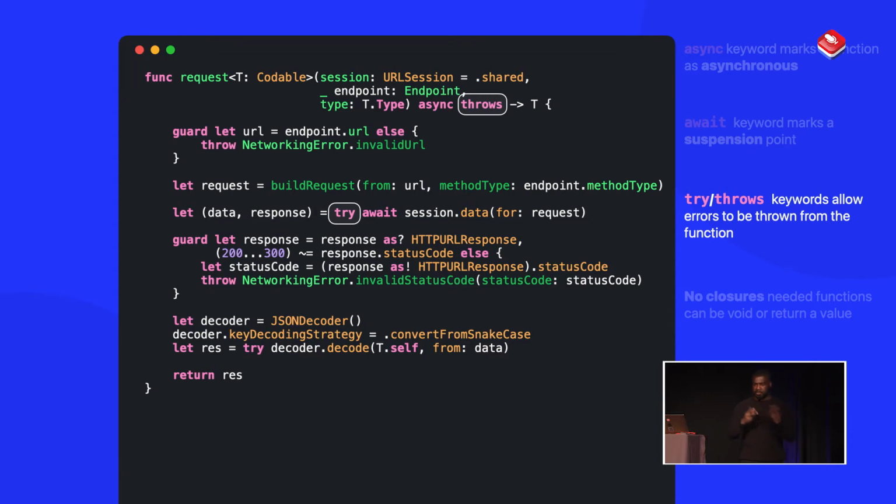Now, this might not be new to you, but we don't really need to use the Result type for success and failure anymore. Instead, we can just simply throw an error. And if we don't want to throw an error, we don't need to mark our function as throws anymore. And we just simply use the try keyword when we want to try to await something that could fail.